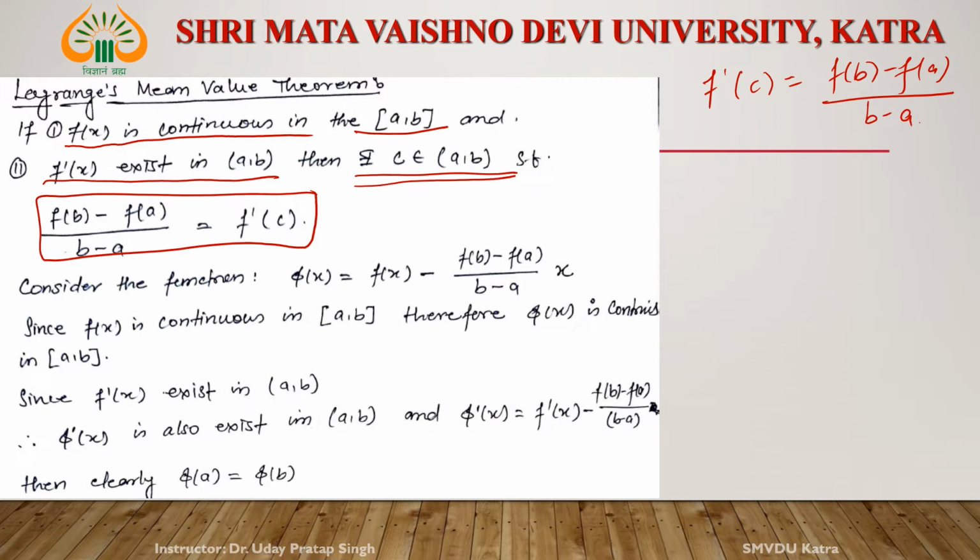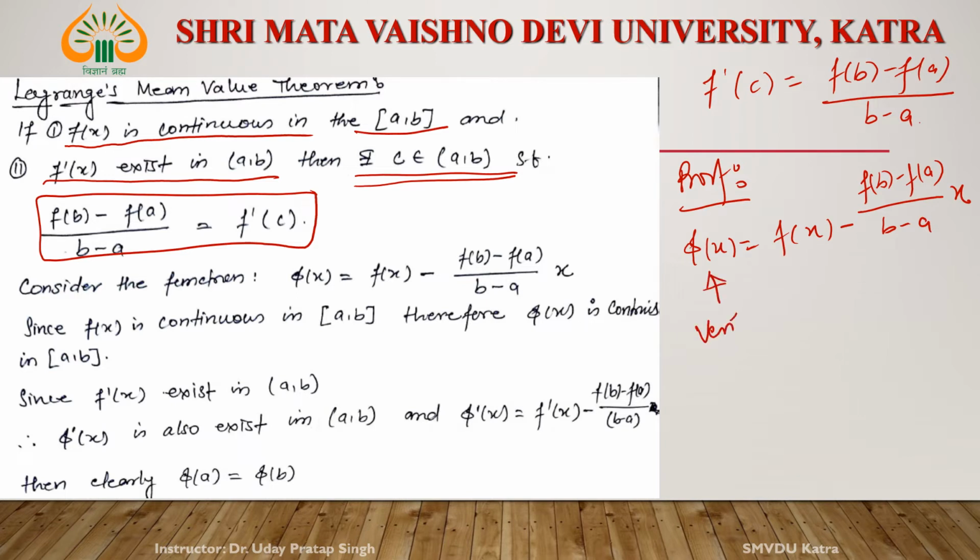Okay, first we have to prove whether the result is true or not. So we define a new function. Say this is phi x, that is f x minus (f of b minus f of a) divided by (b minus a) into x. Okay, this is the new function. Now verify Rolle's theorem for this new function.